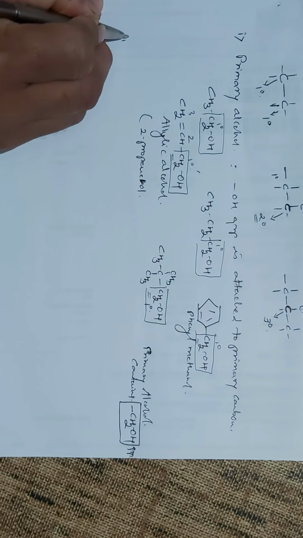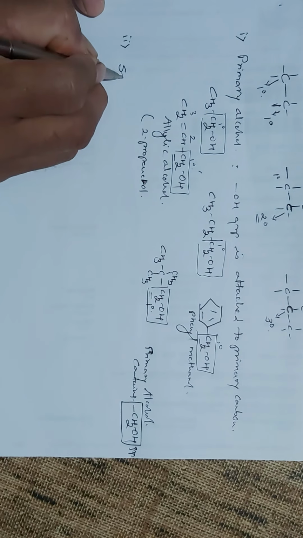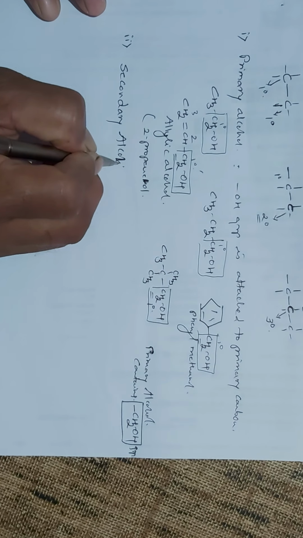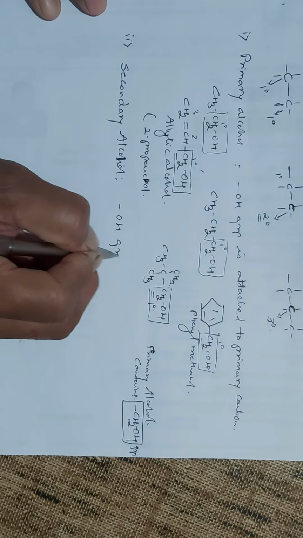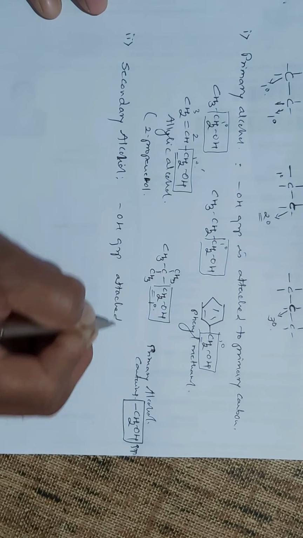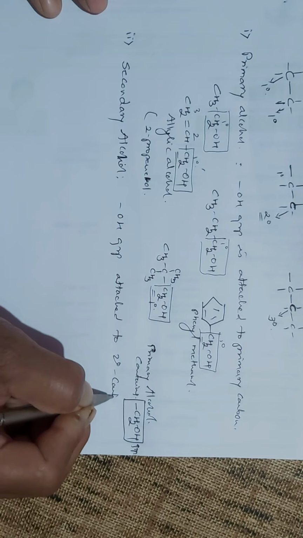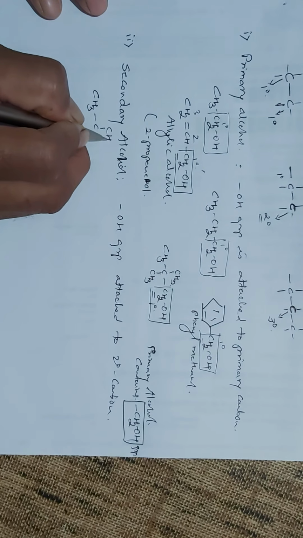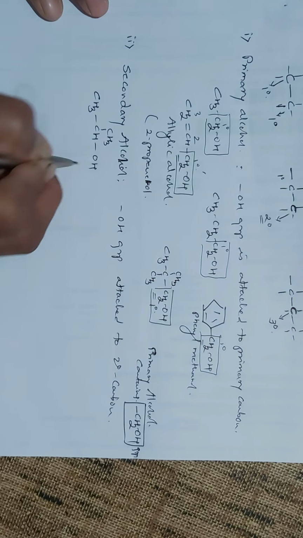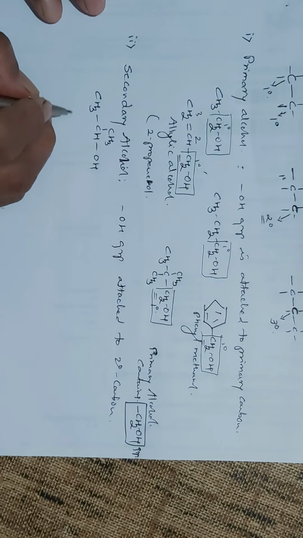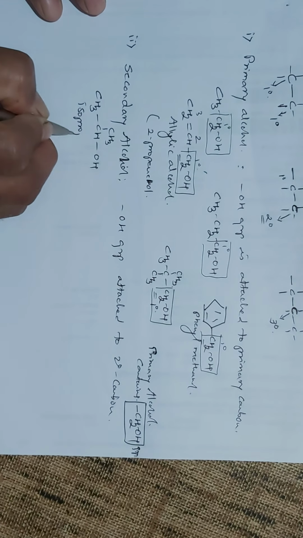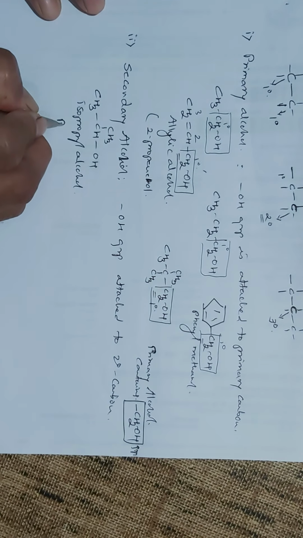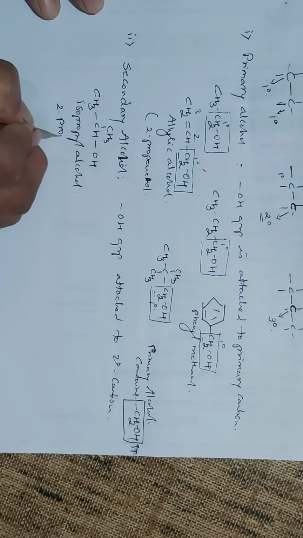So here the secondary alcohol is the alcohol in which the OH group is attached to secondary carbon, and so the examples for this are CH3CHOHCH3, that is isopropyl alcohol or 2-propanol.